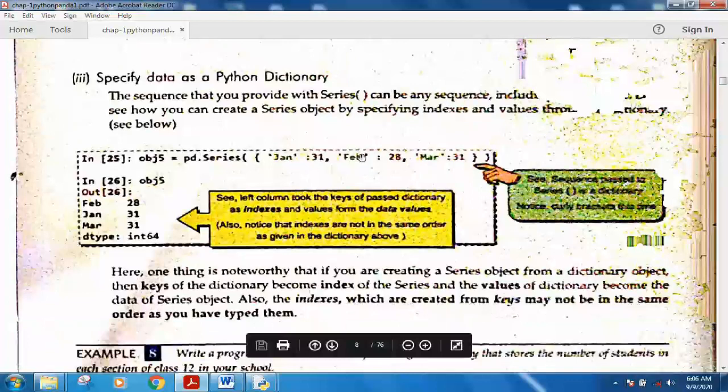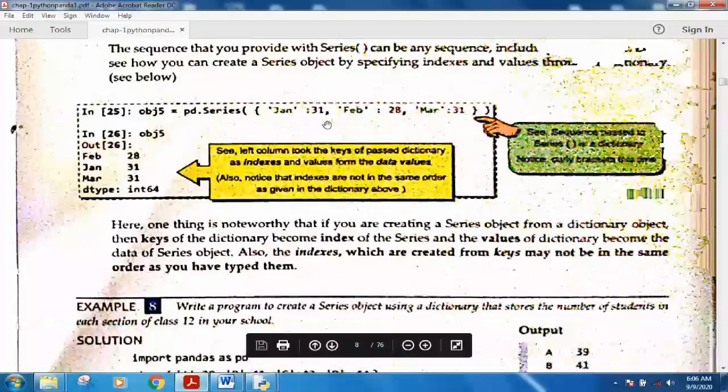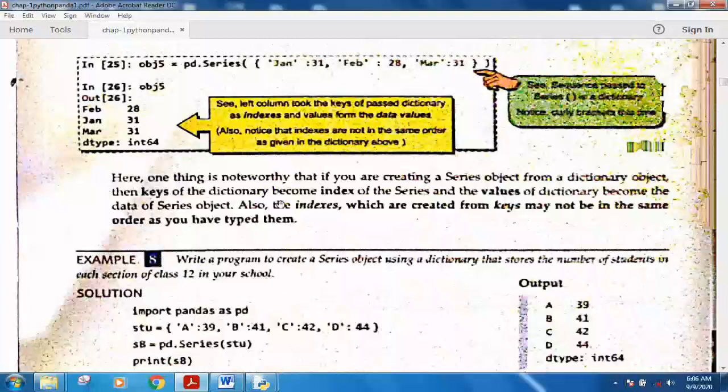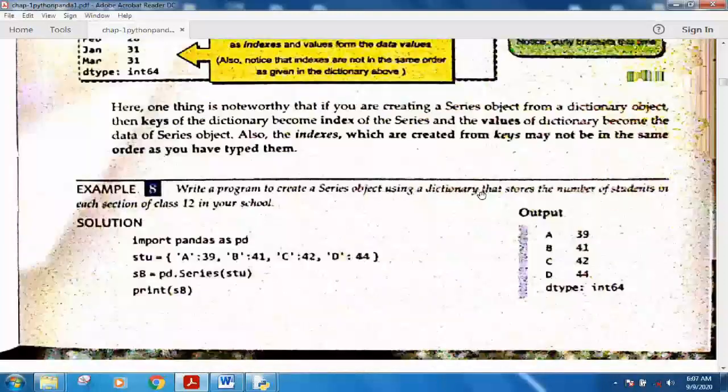So as usual, as I told you, these indexes are created from the keys. But remember that the indexes which are created from the keys may not be in the same order as you have typed them. Sometimes this order can be changed. Let me show you also how this series can be created. Before that, I want to show you one more example.